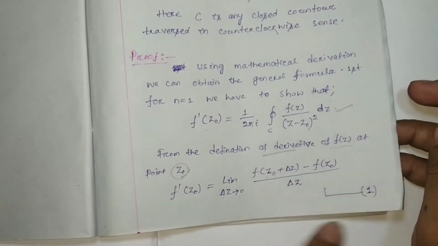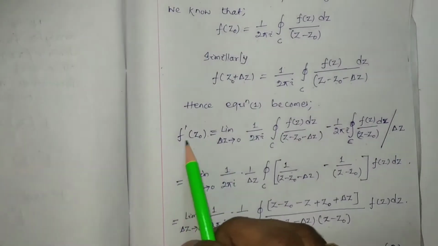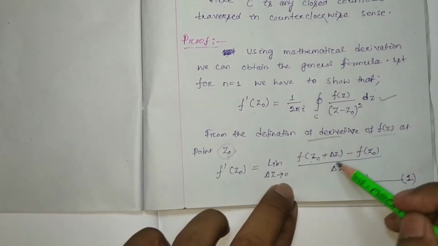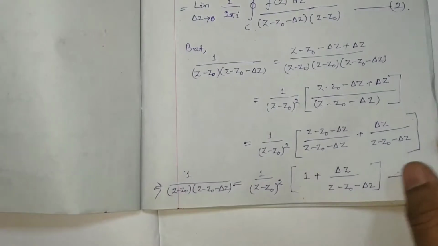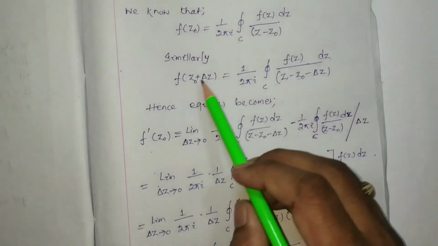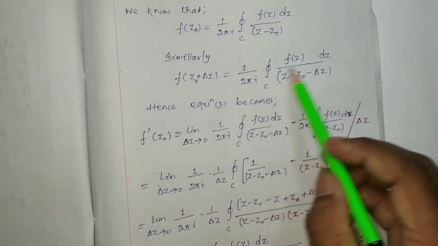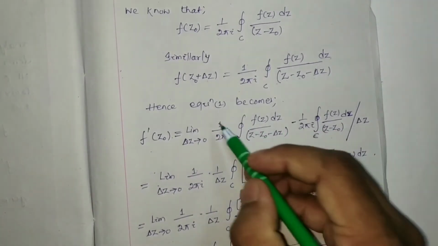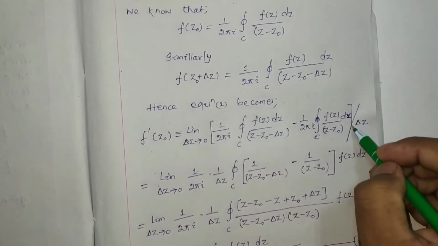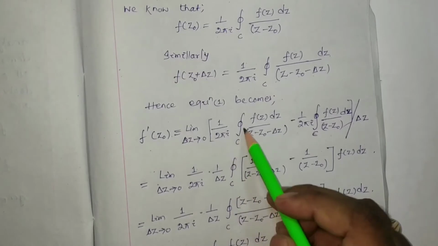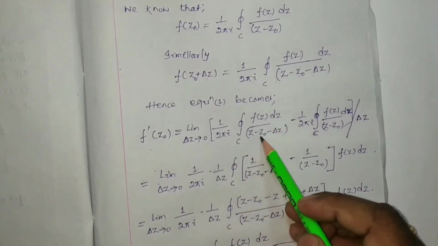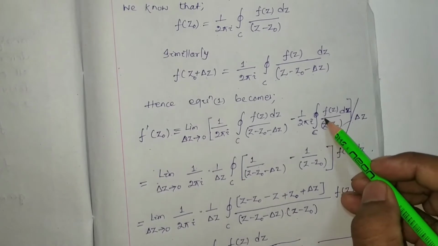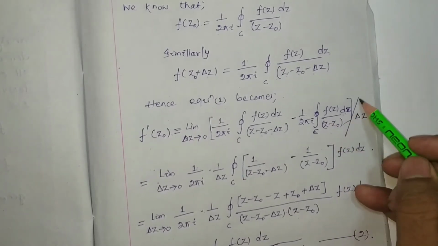So f'(z0) will be equal to the limit as del z tends to 0 of, in brackets, 1 by 2 pi i closed integration over C of f(z) dz by (z minus z0 minus del z), minus 1 by 2 pi i closed integration over C of f(z) by (z minus z0) dz, whole divided by del z.